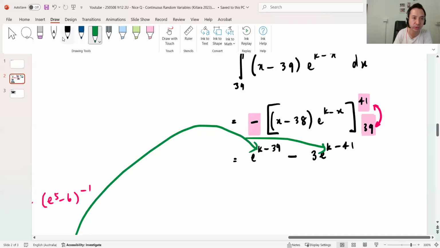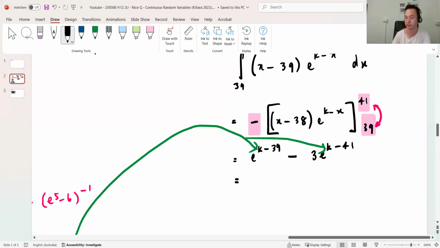Yeah, the moment you do, now let me just check that I got the right working out. Yeah, that looks perfect-ish. 41 minus 38. I think the solutions are wrong. They have a 2 in front. Okay, I got a 3. 41 minus 38 is definitely not 2, is it? It's definitely 3, right? Yeah, I think the solution's wrong.